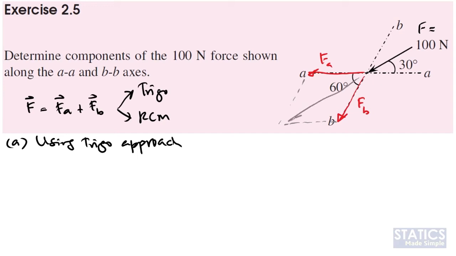basically this vector here. And based on the angle given, the angle here is 30 degrees, the angle here is 30 degrees. The total angle here will be 60 degrees, or we can say that this angle here is 30 degrees. The angle here is 60 degrees.